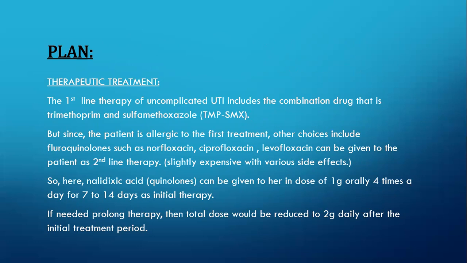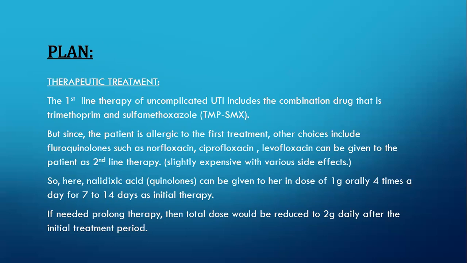But since this patient is allergic to the first line therapy, other choices include fluoroquinolones such as norfloxacin, ciprofloxacin, levofloxacin. I have also discussed these drugs, and they can also be given to the patient as second line therapy, but these drugs are slightly expensive with various side effects.